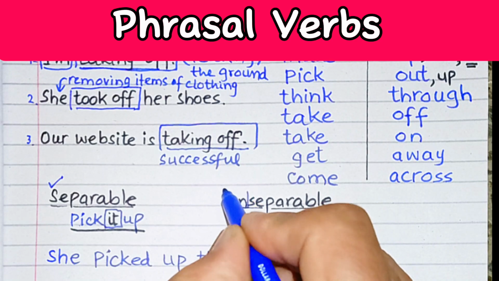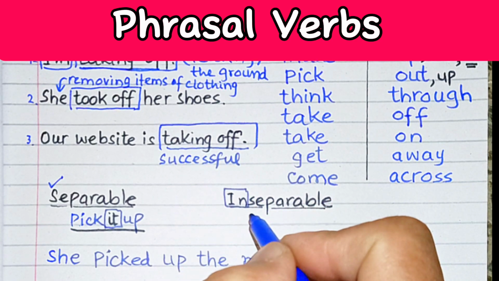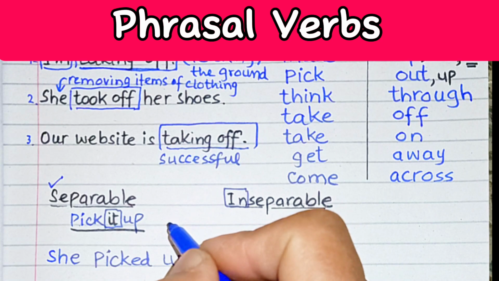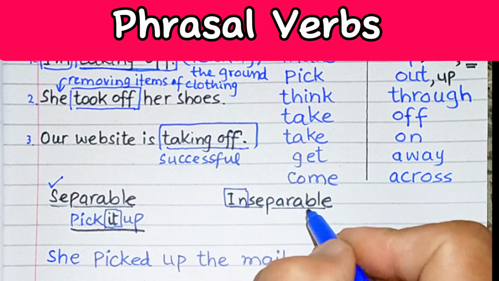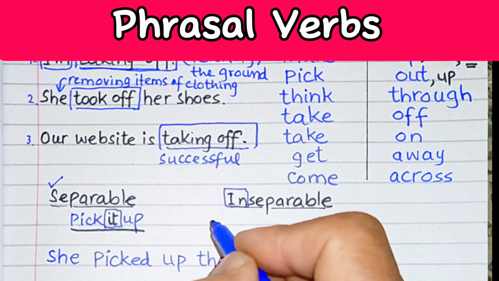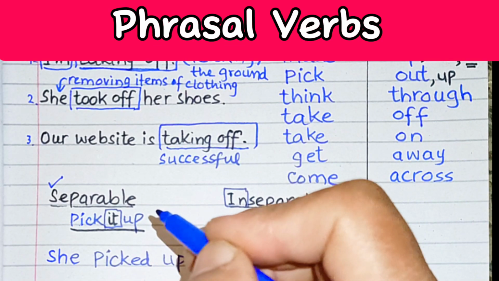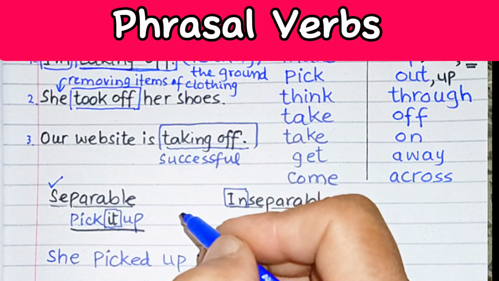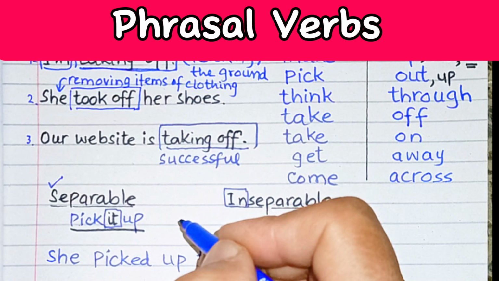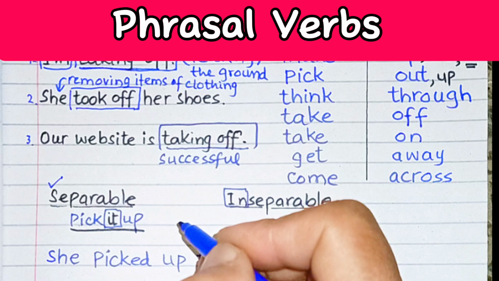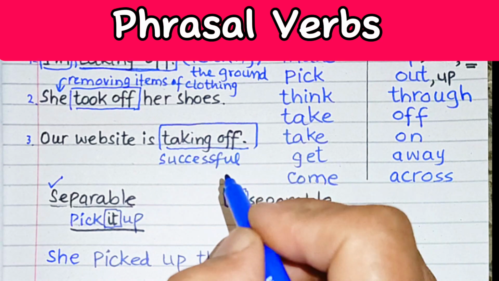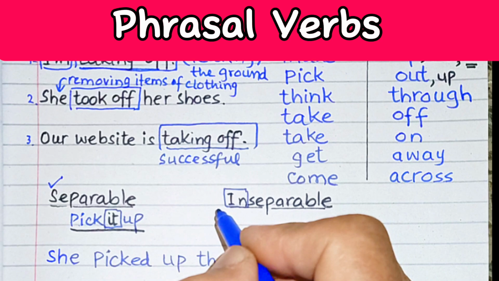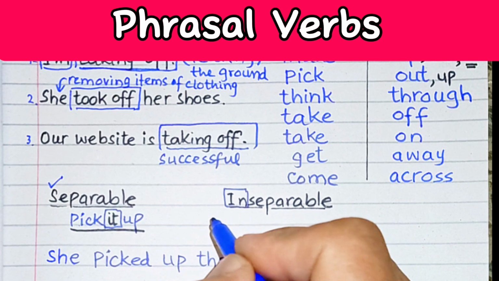Whereas inseparable phrasal verbs are those where we cannot put a pronoun or any other word in between the verb and the preposition. Some phrasal verbs are totally inseparable, meaning they cannot be separated.